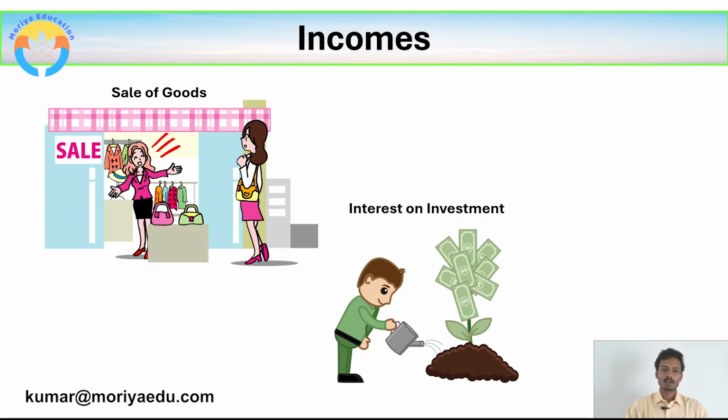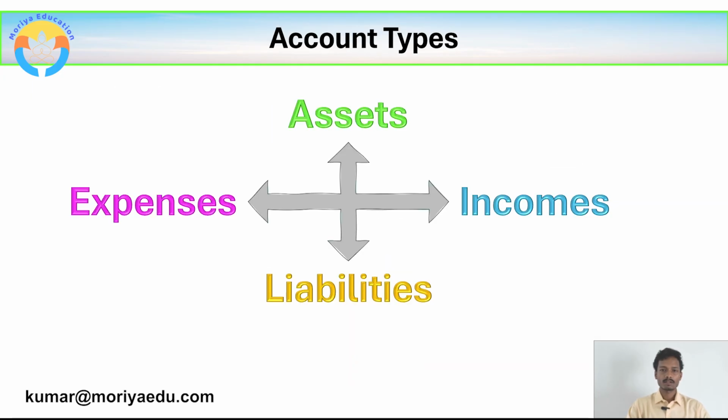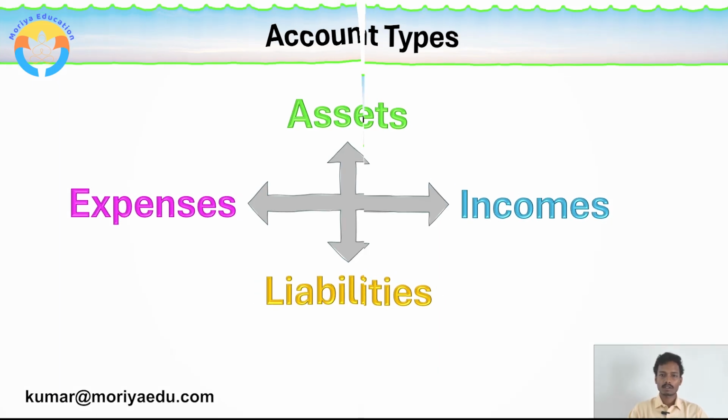So this interest is called as income. And gain on asset sale, in the same way, whenever we sell any asset, whatever the income which we receive more than the value of asset, that becomes a gain on asset sale, that becomes an income. So this is called as account types: assets, liabilities, expenses, and incomes. So this is all our account types.